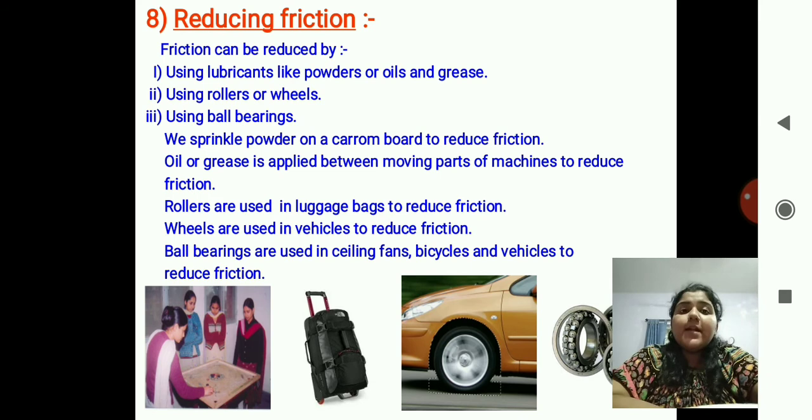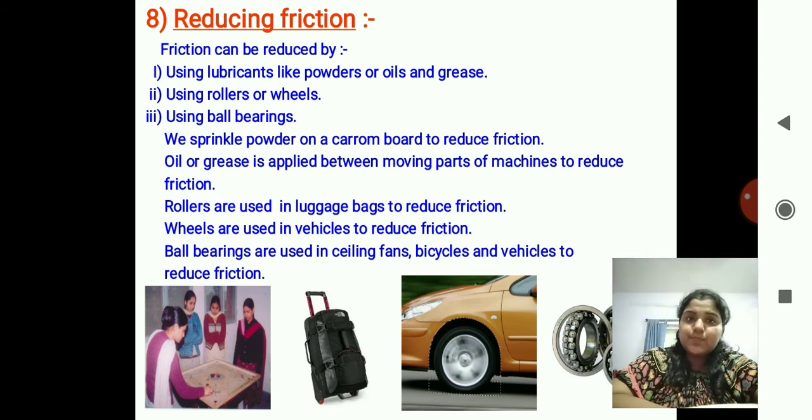Next is reducing friction. We don't want such friction. We want the things to be very smooth. So what can we do? Using lubricants like powders or oils and grease. First example, you can see down, carom boards, right? We sprinkle powder on the carom board to reduce the friction.